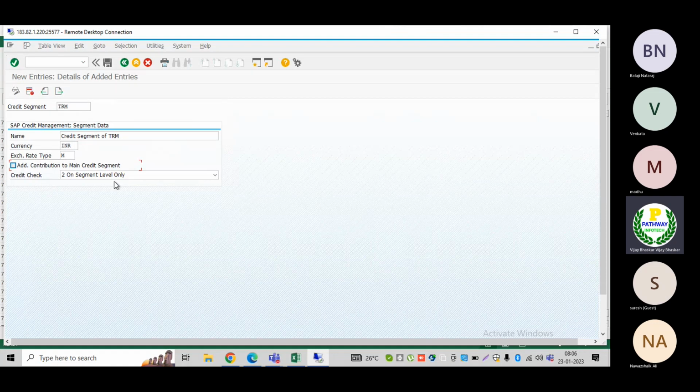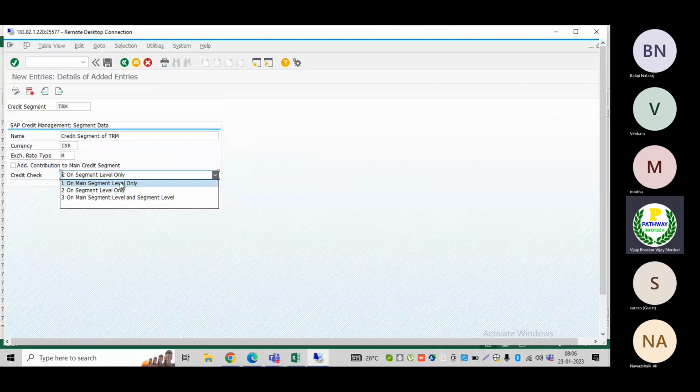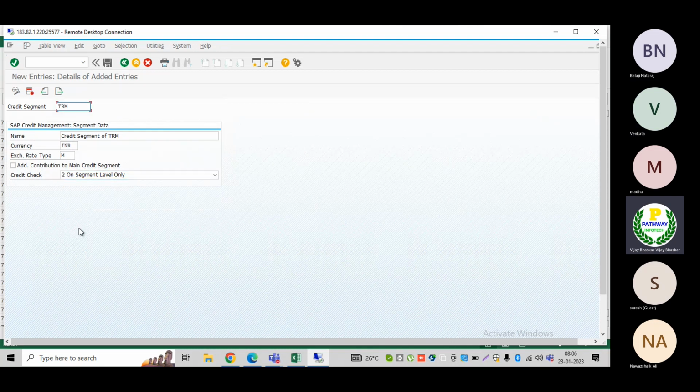Now you can see the credit check here. If you have multiple credit segments and want to perform the credit check at the main segment level, you can select this one, but in most cases the credit check will be at segment level only. So select option number two, then save it.